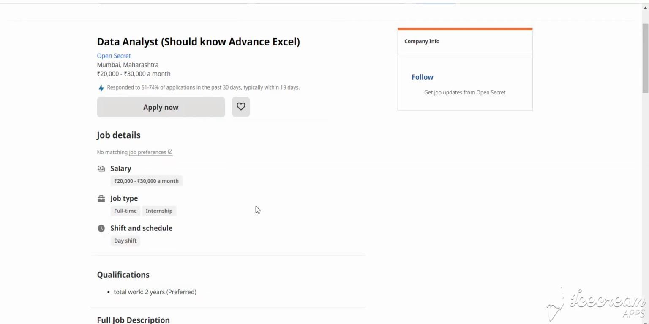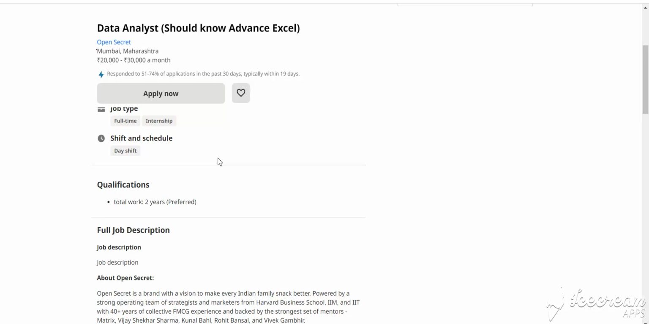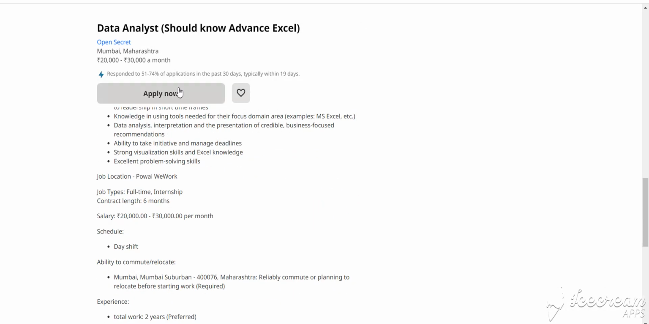Our next job is data analyst, and the skills needed are Excel and advanced Excel. The location is Mumbai, Maharashtra, and the salary is 20K to 30K per month. This is a full-time internship opportunity. How to apply for this job? You simply click apply now and fill in the details.